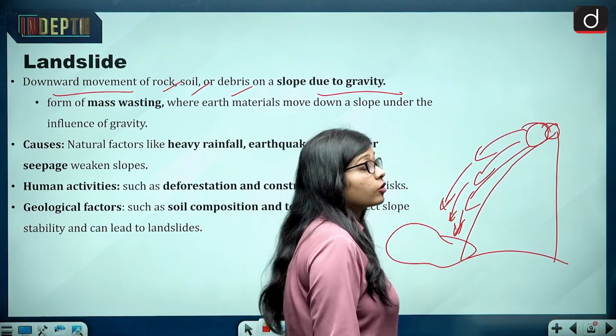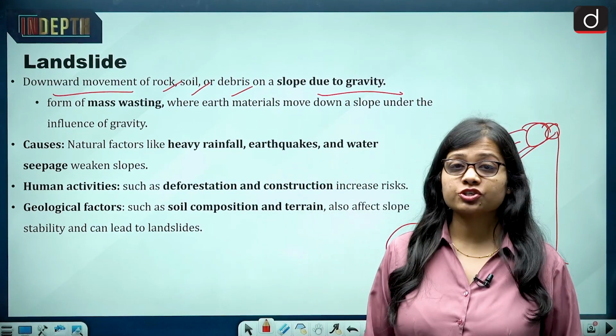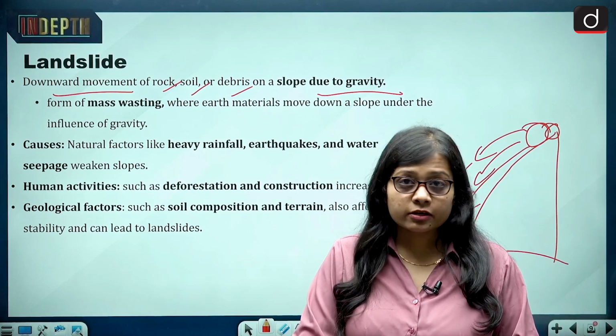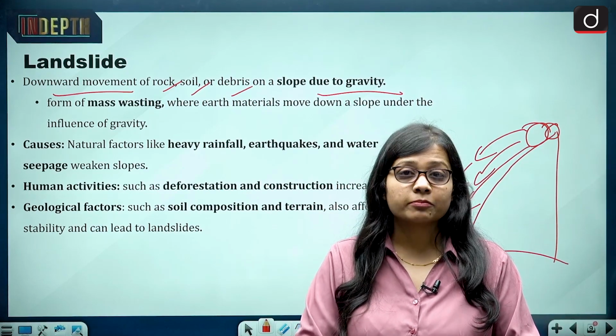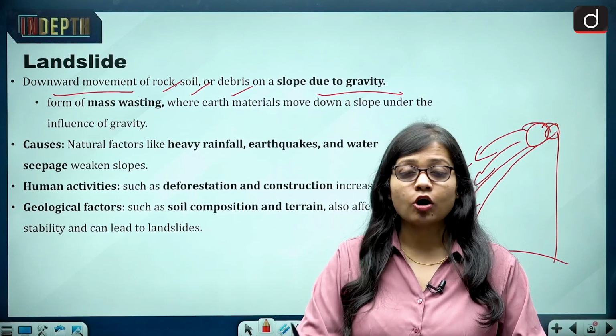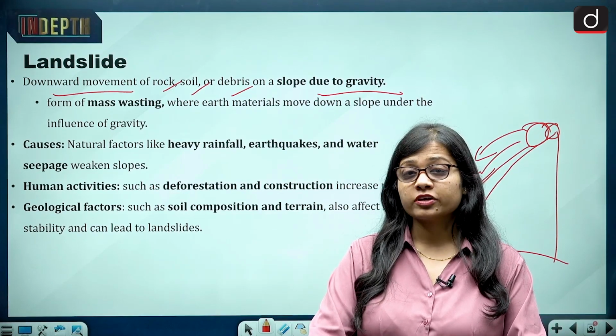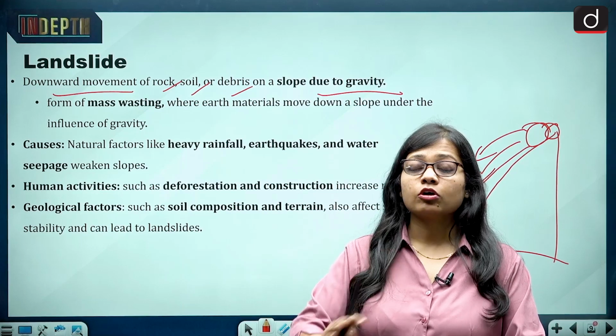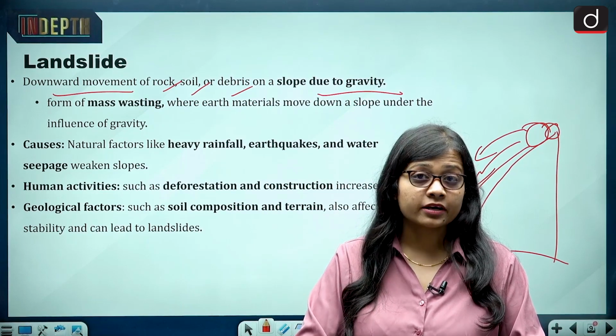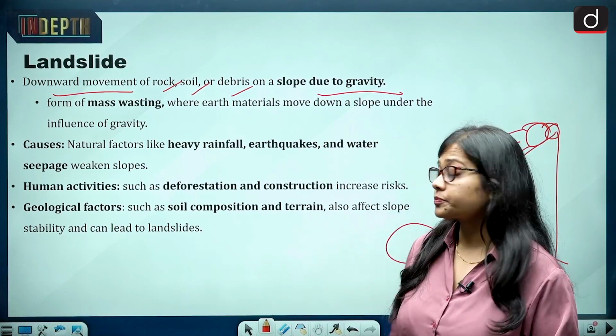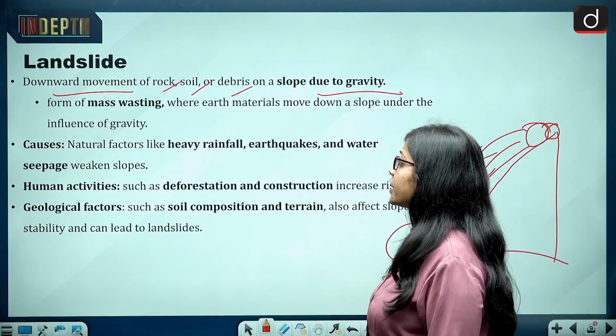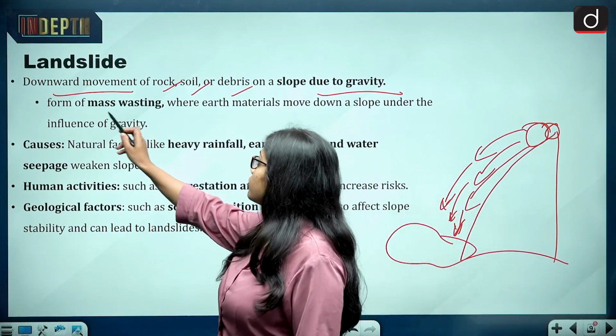And landslide also causes a lot of destruction. Loss of life can take place, public property gets damaged, transportation gets blocked. And landslide is very prone in the northeastern states of India and Himalayan regions. So that is what landslide is. And landslide is also a form of mass wasting.